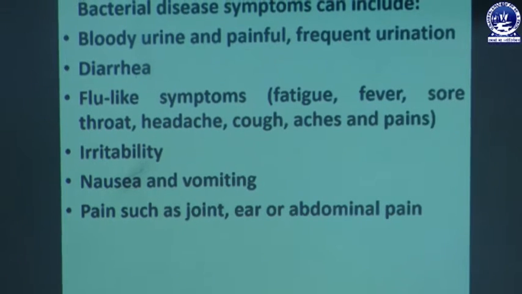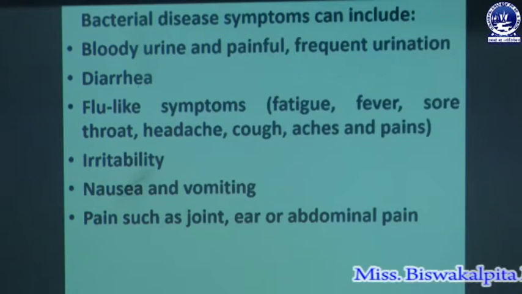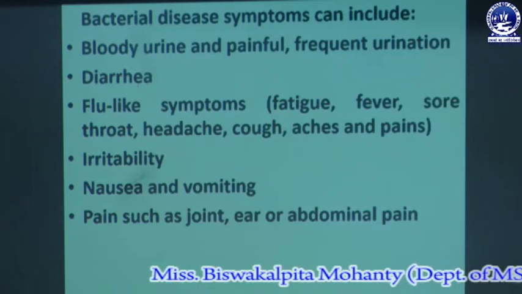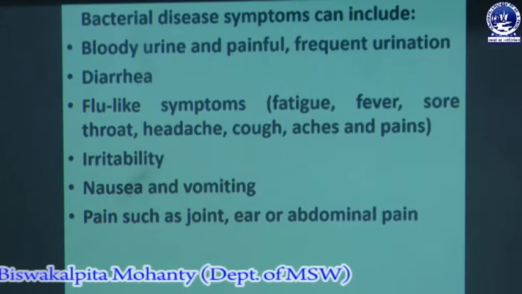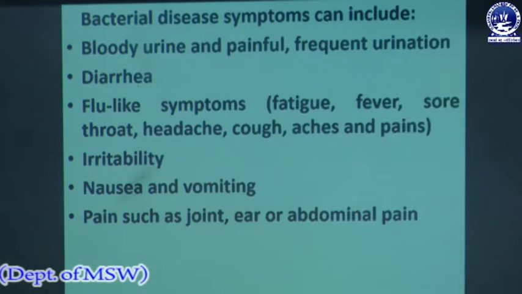Some persons have nausea and vomiting, and pain such as joint, ear or abdominal pain.